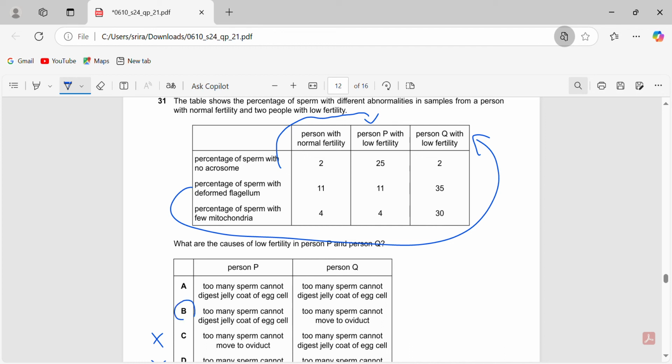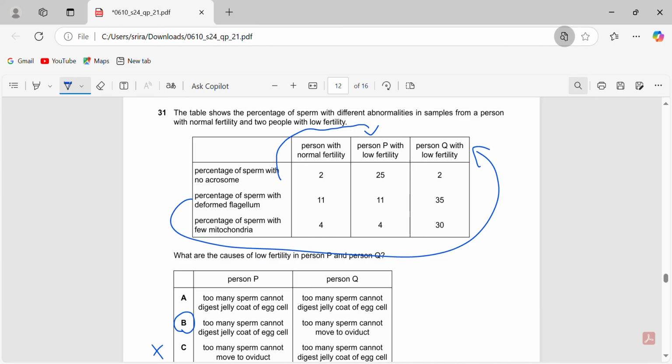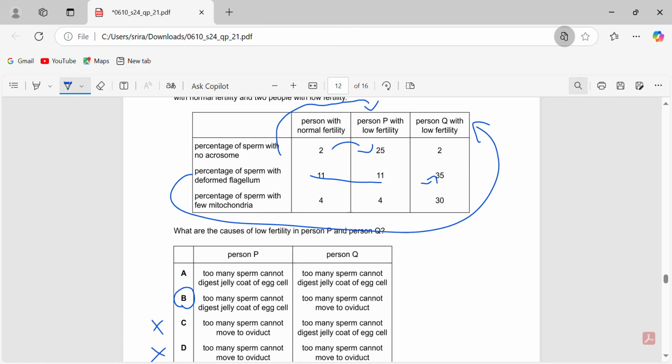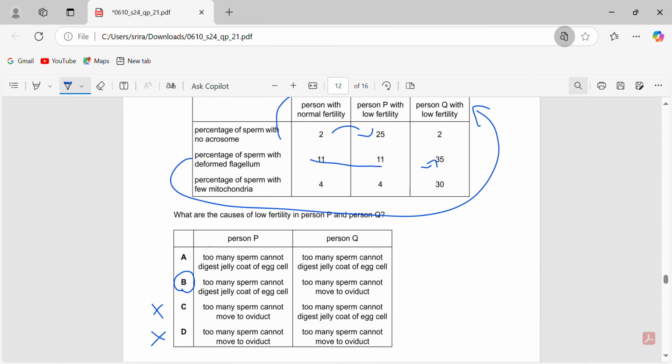So guys, again, you saw me get kind of flustered when it's a big question, but just read what the answers are asking you to find, and it's very simple. Like right now, I could just see these two are the same value. This is higher, so obviously it's going to have a movement issue. This is also higher, so it's going to have a jelly coat digestion issue. So that's straight away 31B.